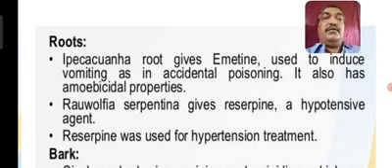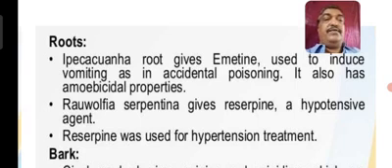Okay, roots. I think it is again the CBZ combination people, they may be knowing. Ipecac root gives emetine, used to induce vomiting in accidental poisoning. It also has anti-amoebic property.